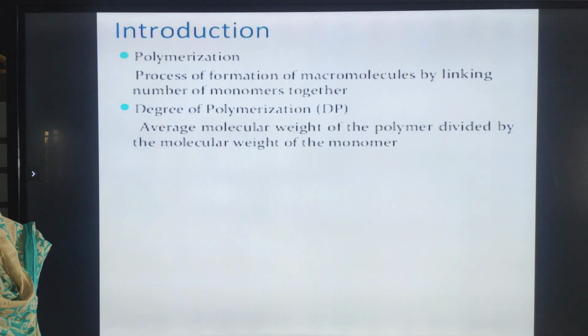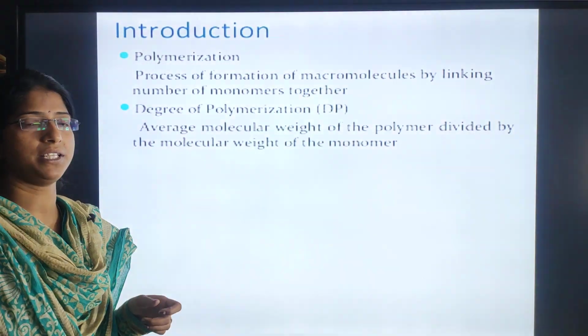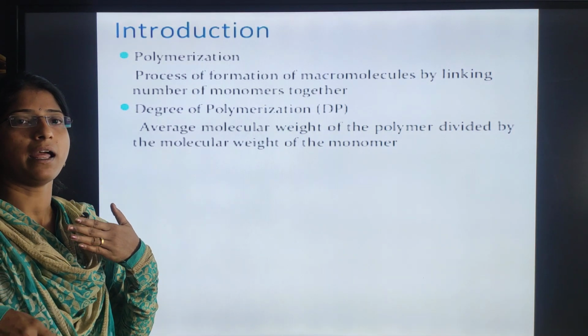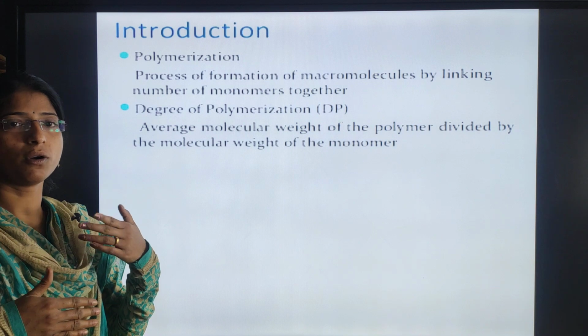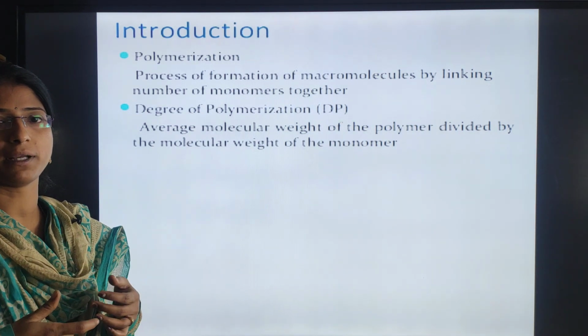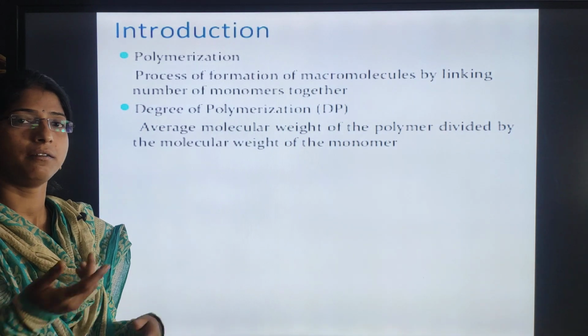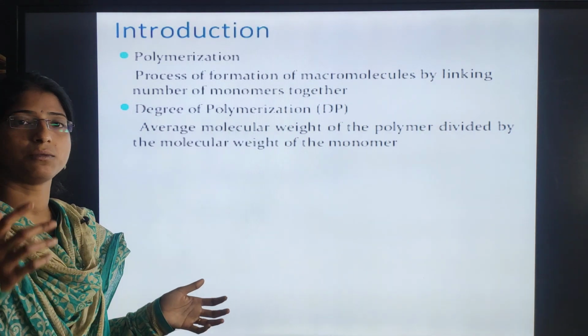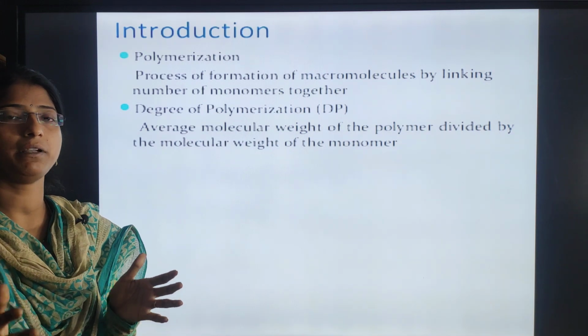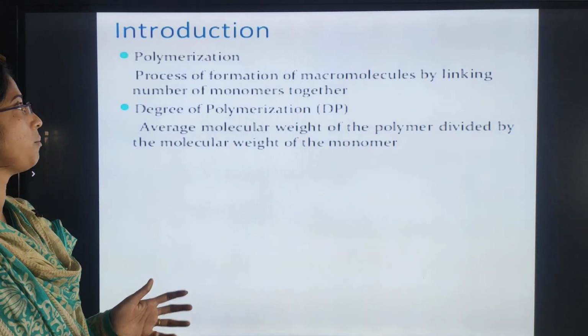See here. Also in that way, what is meant by polymerization? We have discussed what a monomer is and what a polymer is. More monomers linking together, we call a polymer. We have already come across that a polymer is a large molecule, and it will be in more number.